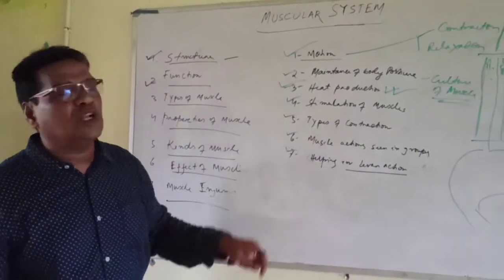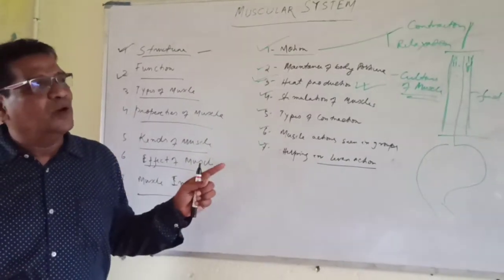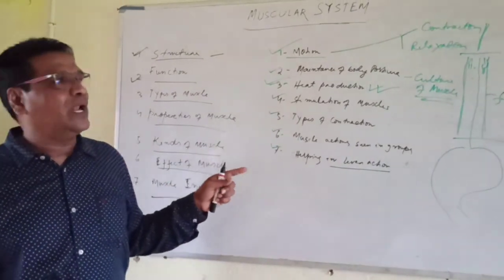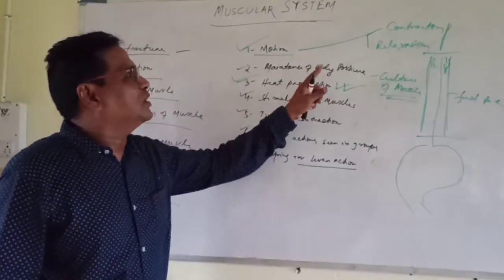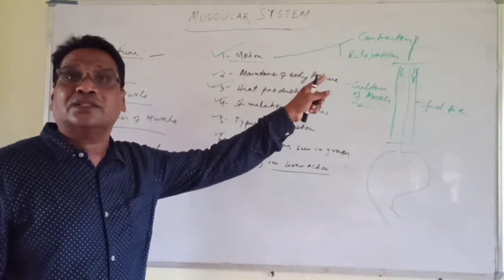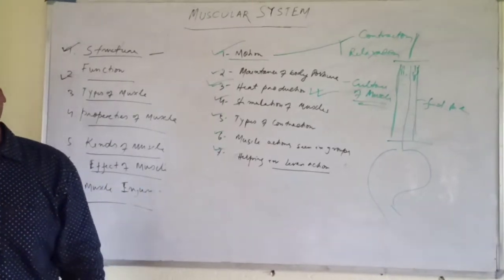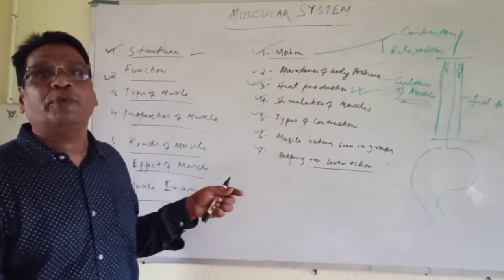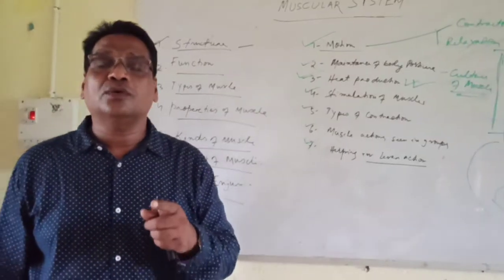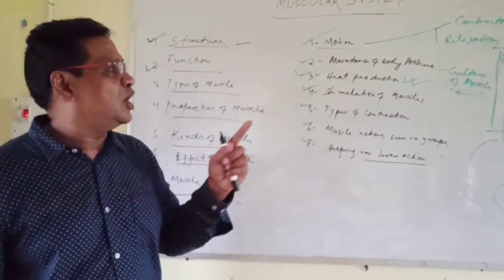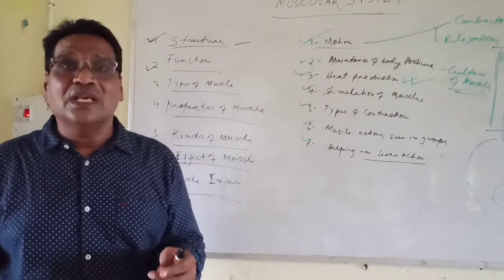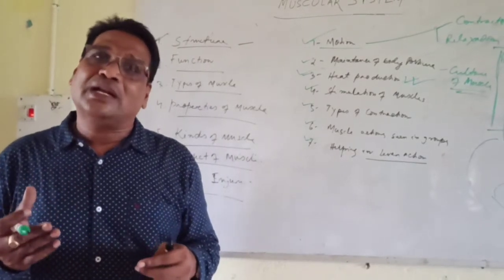Next is the stimulation of muscle. Muscle function is contraction and relaxation, but to do different work, this contraction and relaxation is directed by the stimulation of nerve. The stimulation of nerve takes place with the help of the brain. In the nervous system, we will discuss all about this. But stimulation means it is getting a message from the brain to do this work.